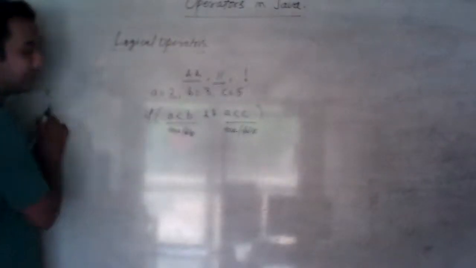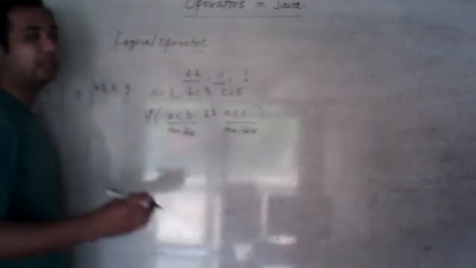Suppose the first answer is X and the second answer is Y, and I am doing an AND operation, meaning X and Y. Whatever answer comes out from here is X, and from there is Y. The possible combinations are: both are false; the first is false and the second is true; the first is true and the second is false; and both are true.